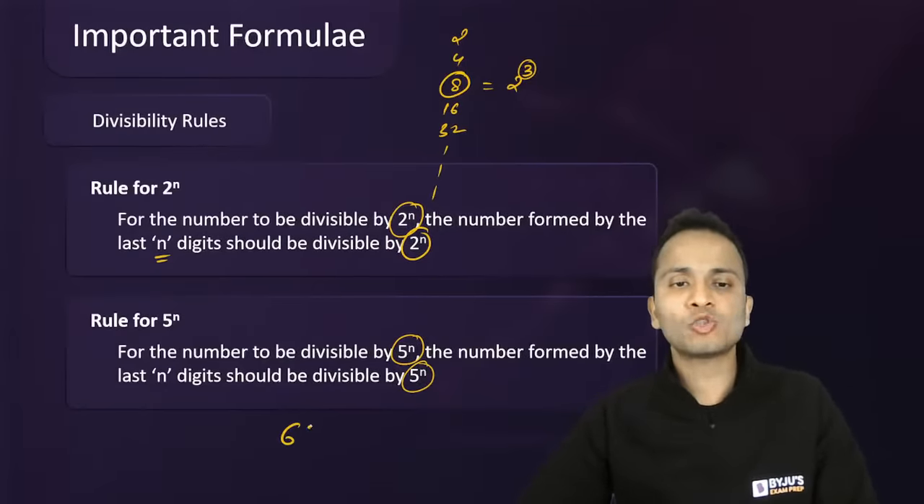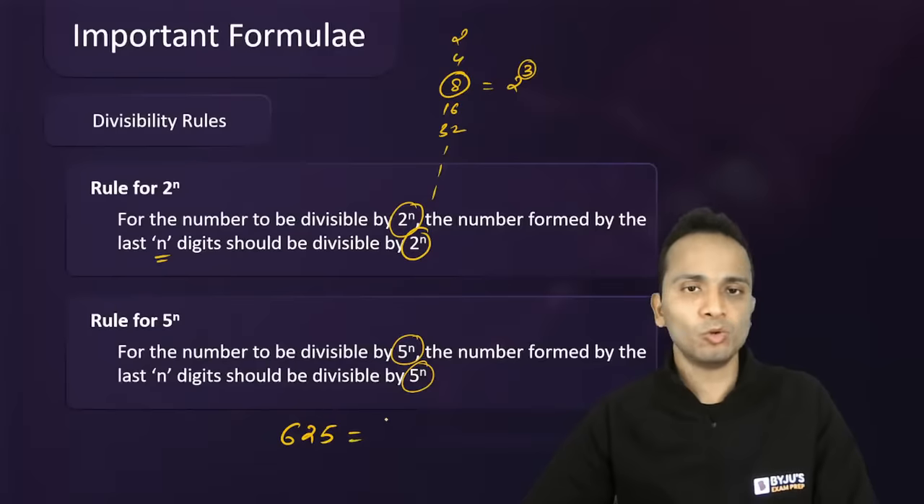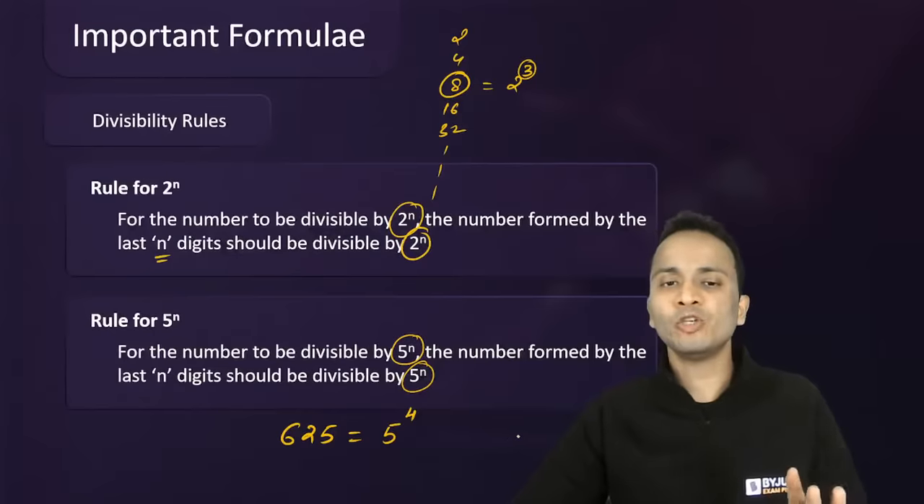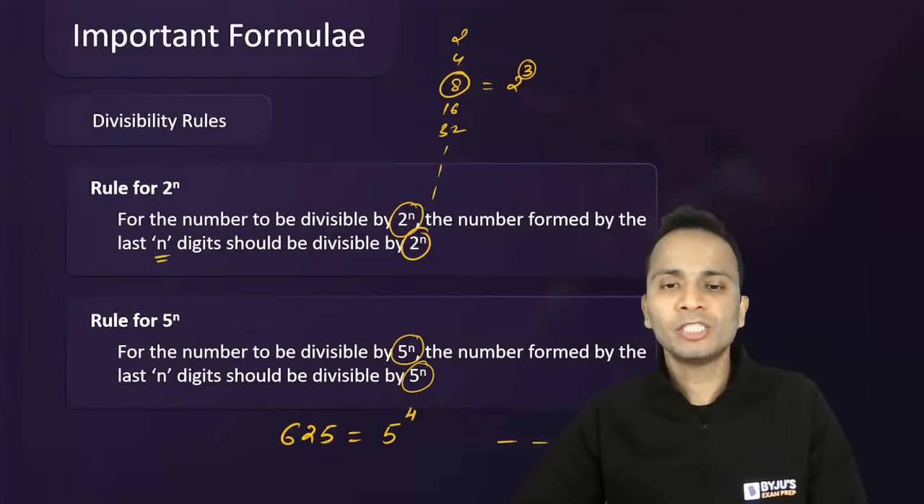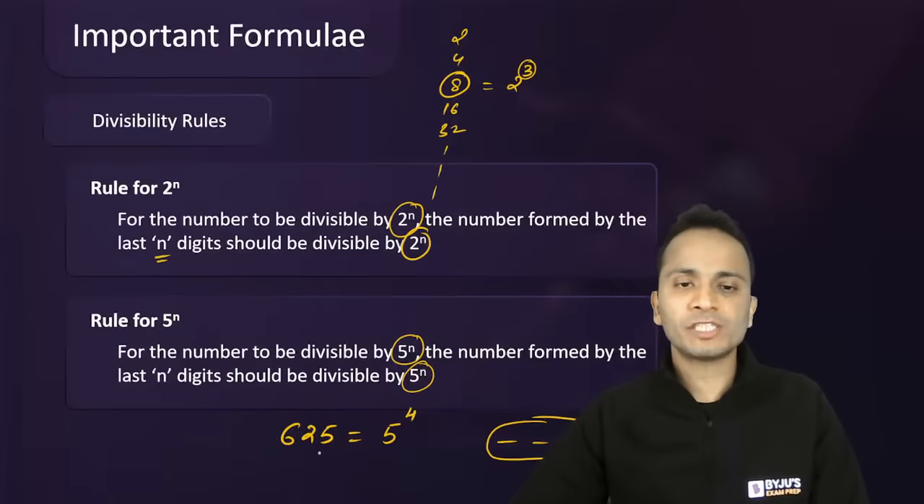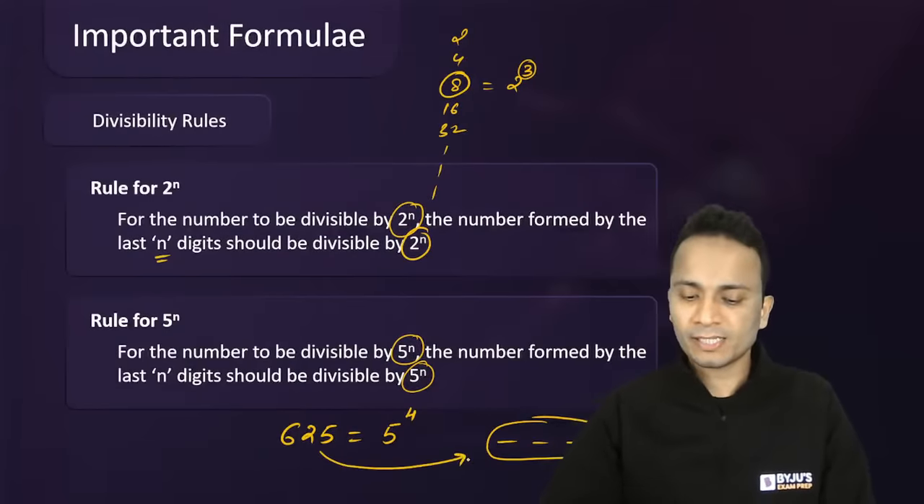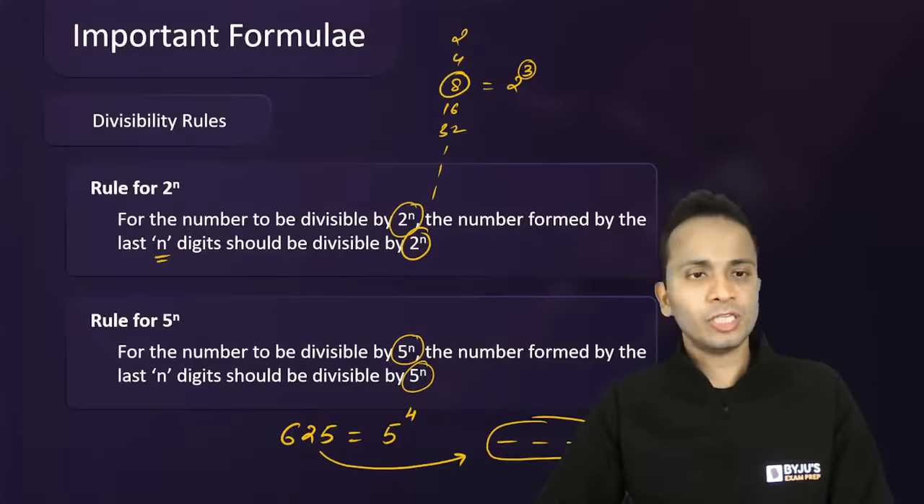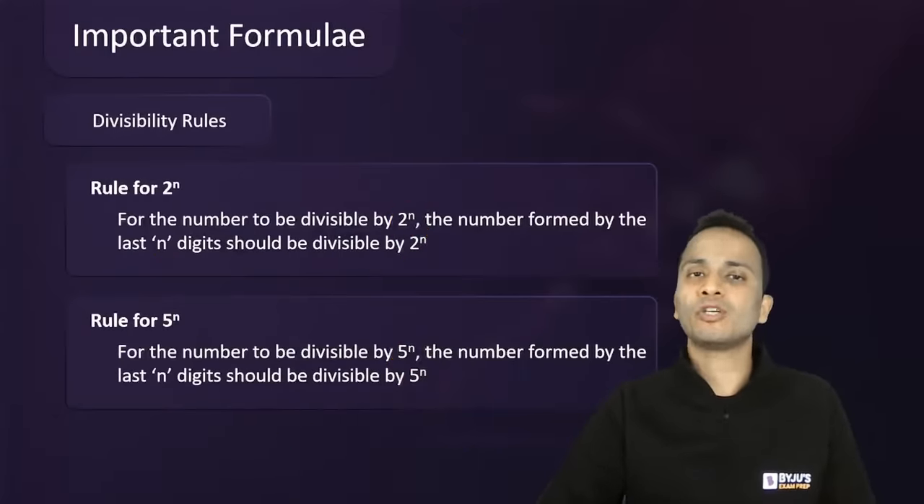तो अगर मेरे को 625 का divisibility rule चेक करना है, so 625 can be written as 5 raised to the power 4. So whatever the number is given to you, pick up the last 4 digits of that number. So the number formed by the last 4 digits of this number should be divisible by 625. Alright, so this is the rule for the powers of 5.